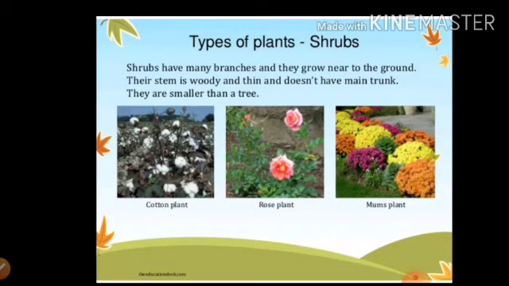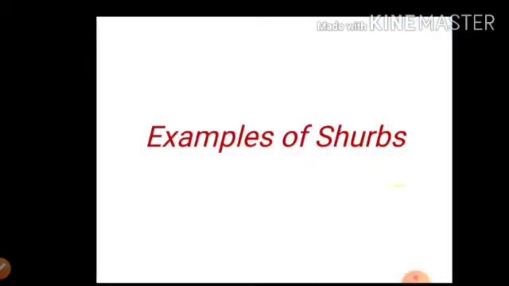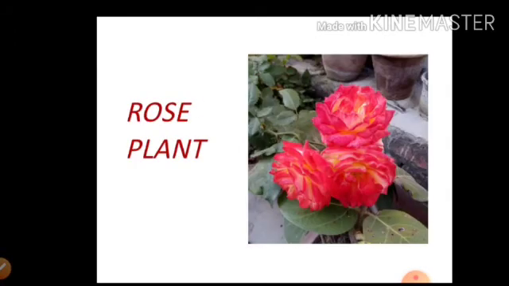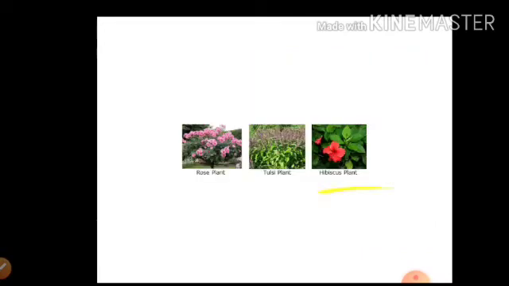Now you can see the examples of shrubs. Hibiscus plant. This is the example of shrub. Now rose plant. This is also the example of shrub. Now you can see in this picture rose plant, tulsi plant, hibiscus plant. These are the examples of shrubs.